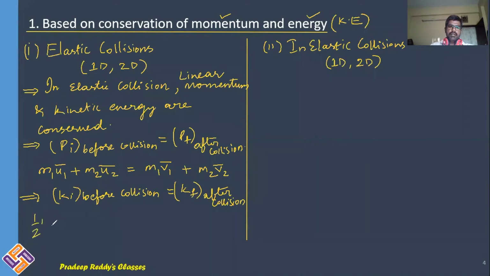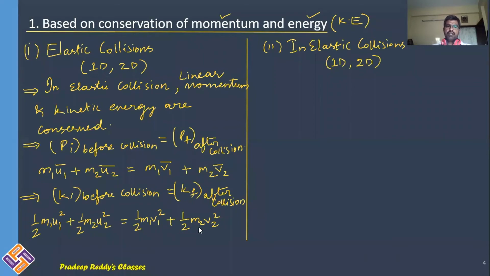Half m1 u1 square plus half m2 u2 square is equal to half m1 v1 square plus half m2 v2 square. Initially there are two masses taking collisions, with velocities u1 and u2. Their kinetic energy is half m1 u1 square plus half m2 u2 square. The sum of their kinetic energy should be equal to the sum of the kinetic energies after collision.